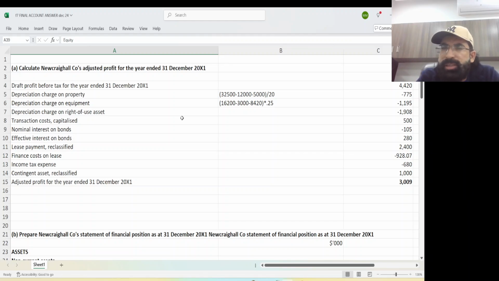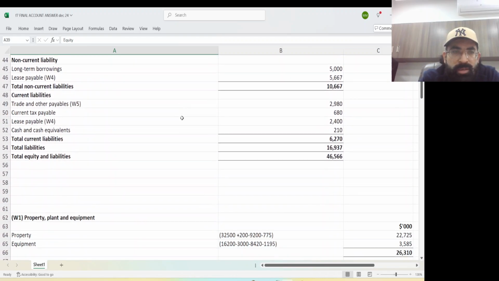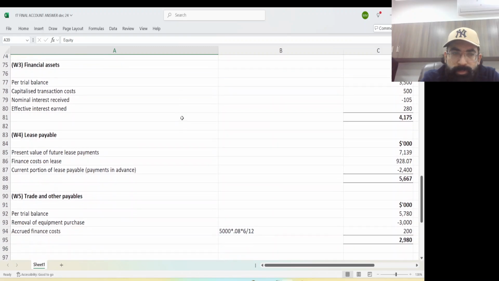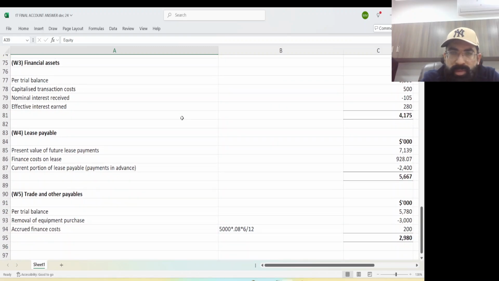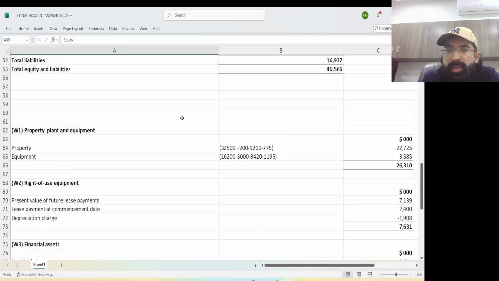Everything you have done in the class, all normal things. I have already covered it in detail with the pen, that's why now I'm just going at pace. See, these are the workings, if anybody wants to see. I have already done the workings with the pen as well.